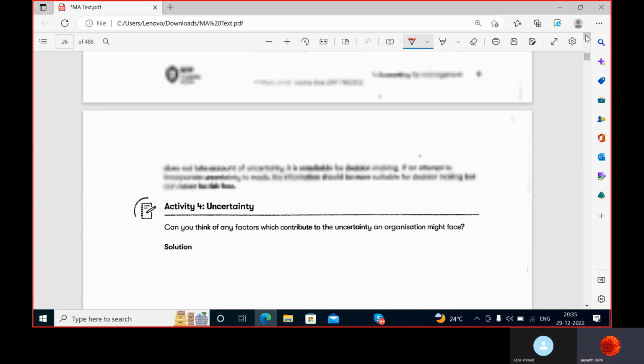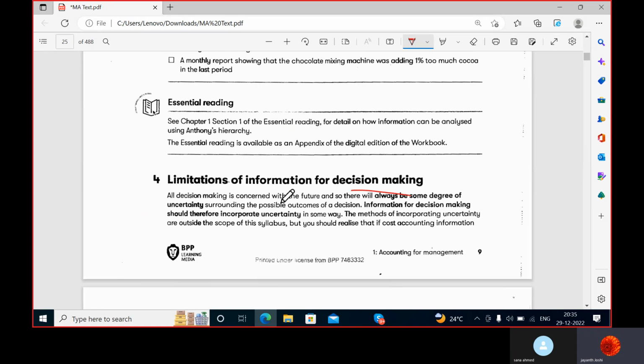Limitations of information for decision making. See, all decision making is concerned with the future. Of course, you make a decision, and that decision should not give you any problems, or should not put you in any kind of situation in the future whereby you're not comfortable. Am I right?